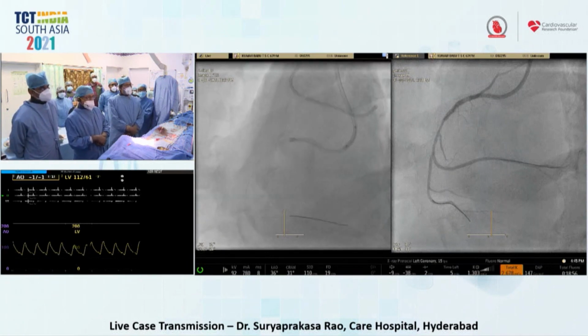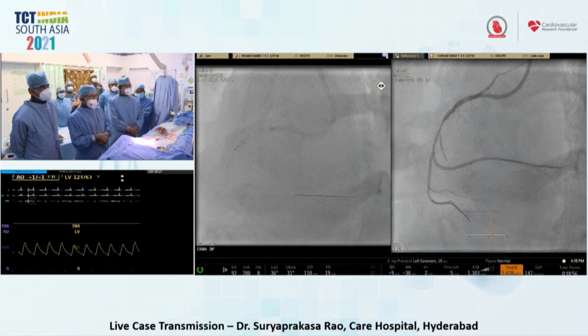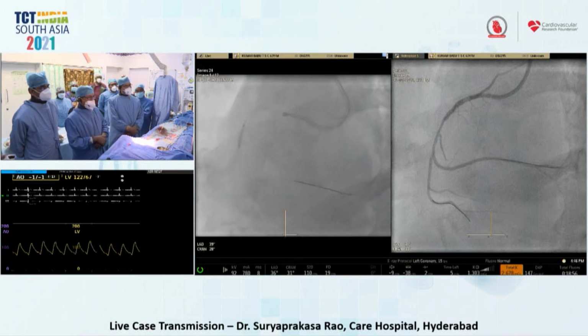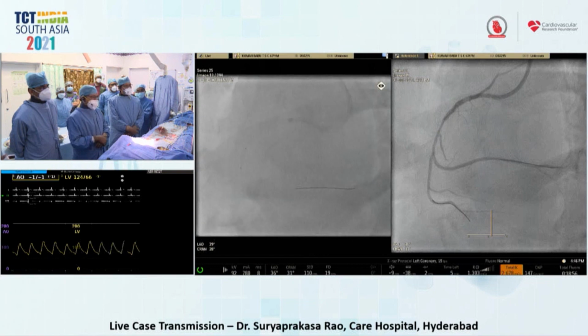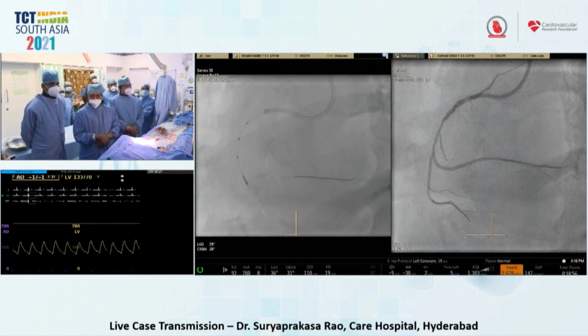and then subsequently we pre-dilated the lesion preparation by means of 1.5 and 2 millimeter low-profile hydrophilic balloons. And then after thorough pre-dilatation, we took the check injection. You can see we have done the IVUS here. Please read out the IVUS.